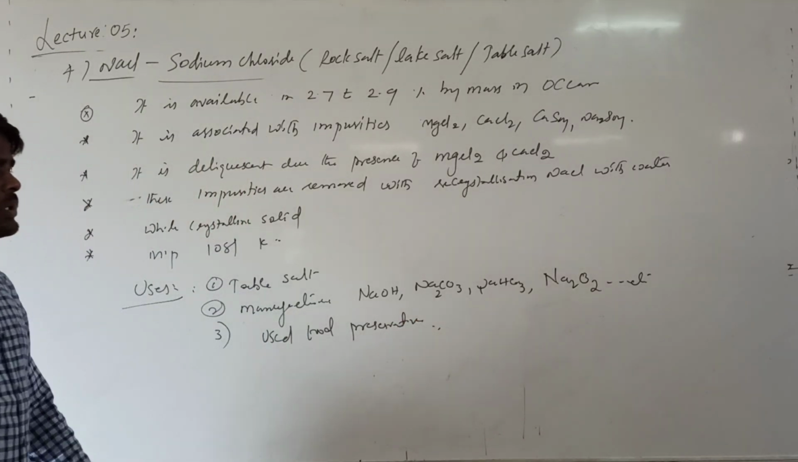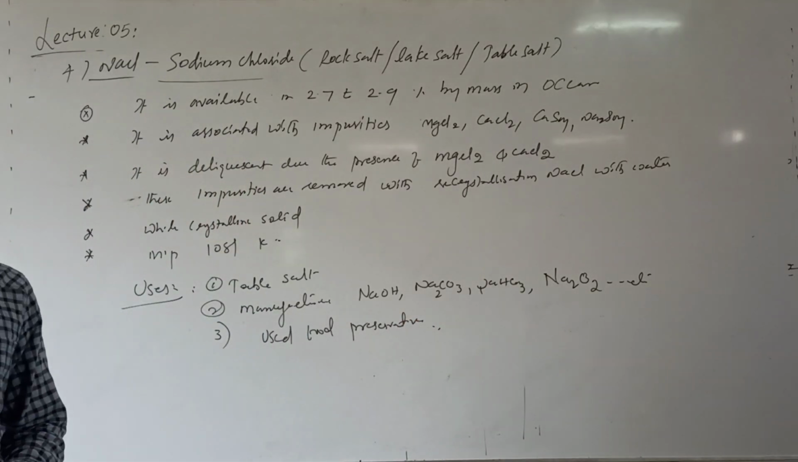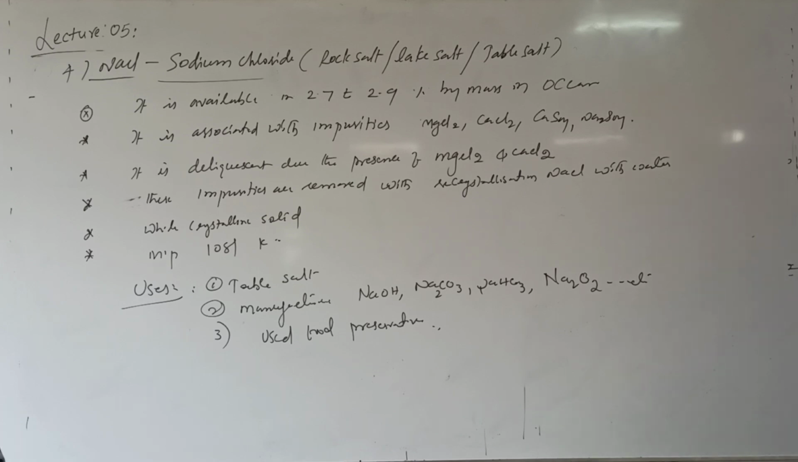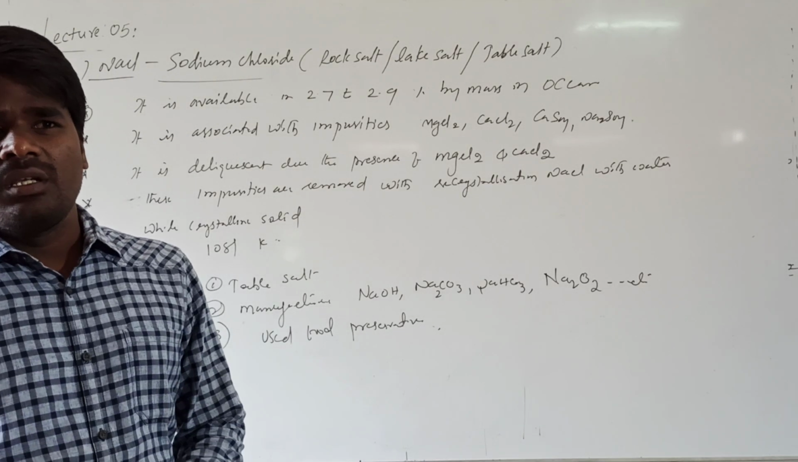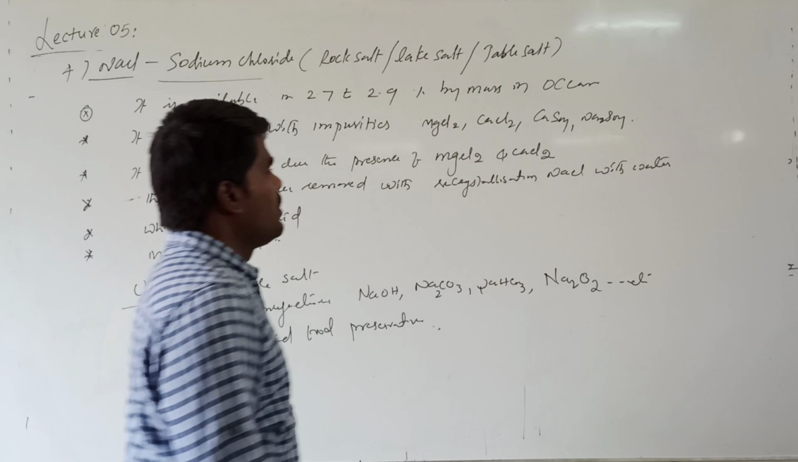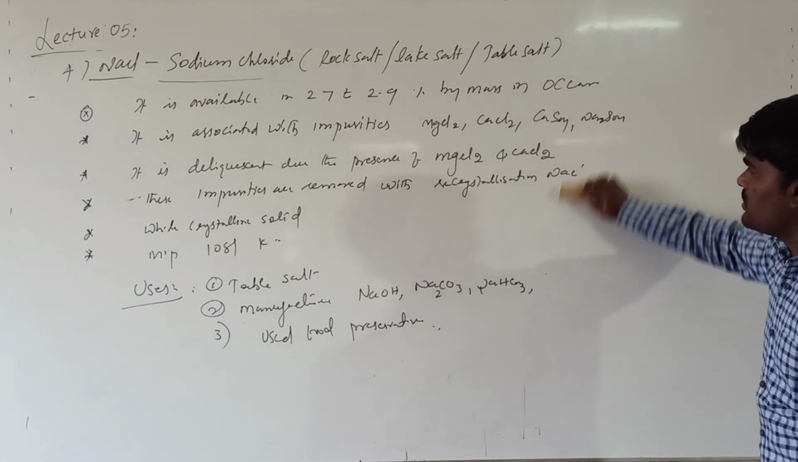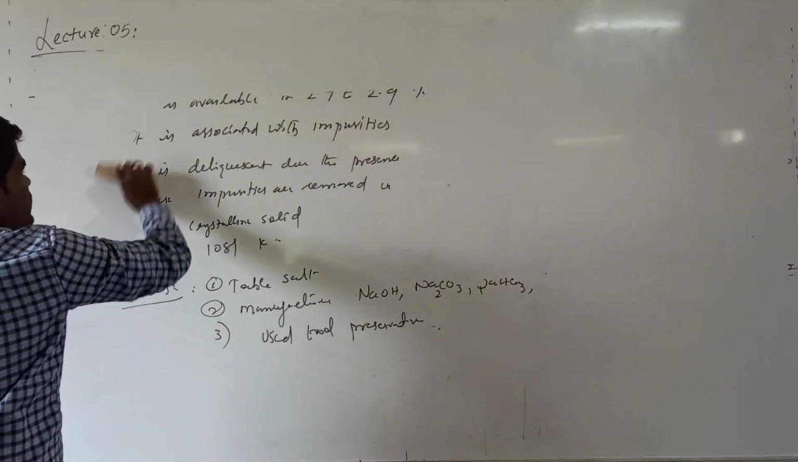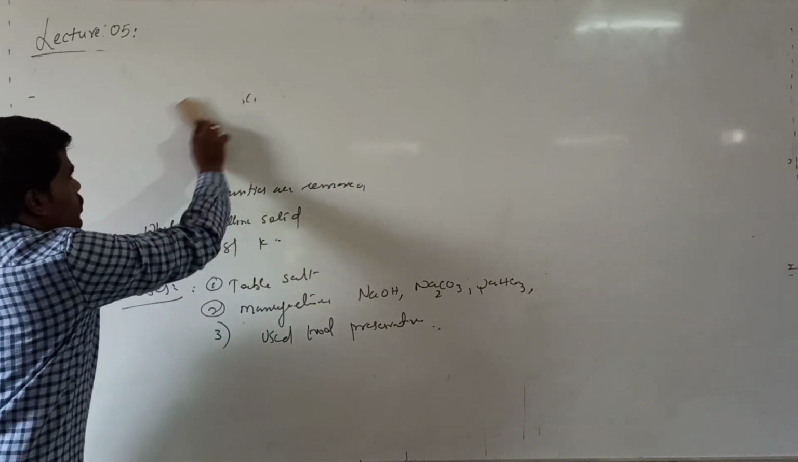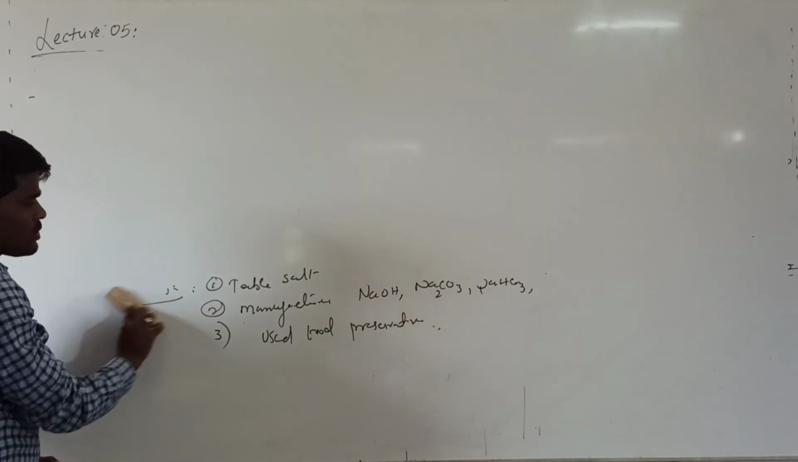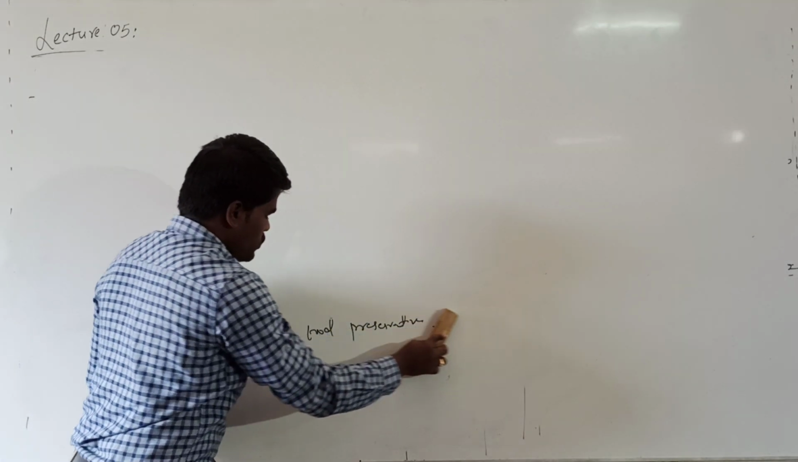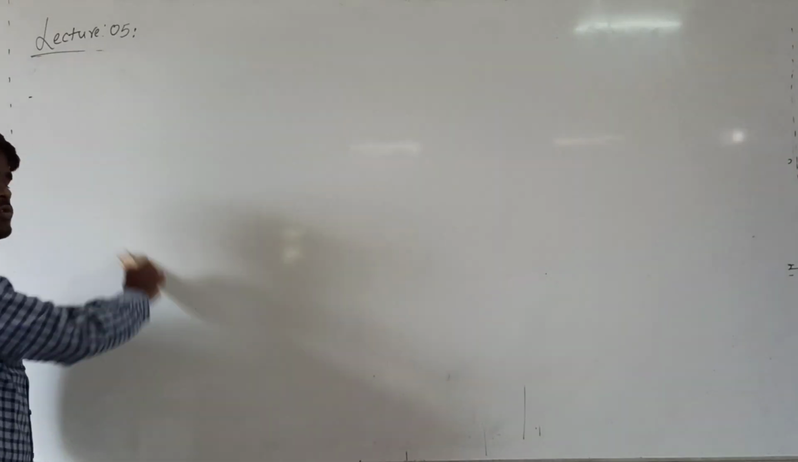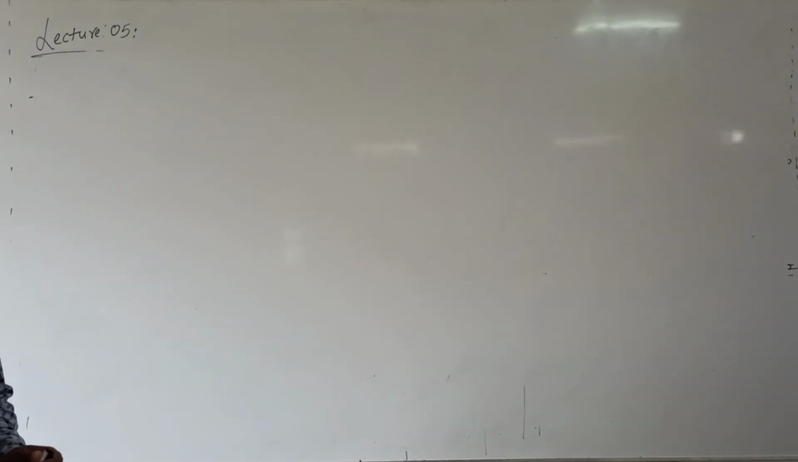These are some commercial uses of sodium chloride. And these are some important compounds of sodium. There are 4 compounds we have discussed: sodium carbonate, which is called washing soda; sodium hydrogen carbonate, which is called baking soda; sodium hydroxide, which is called caustic soda; and sodium chloride, which is also called rock salt, common salt, or table salt.